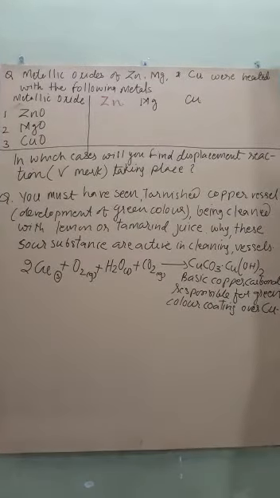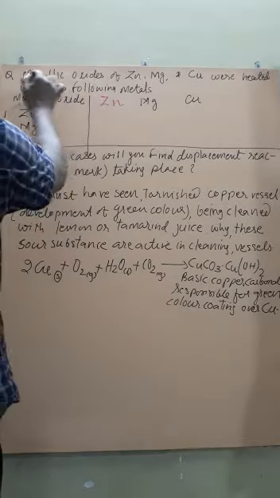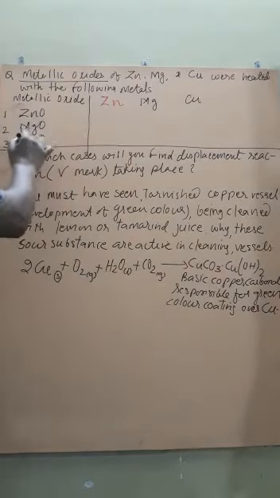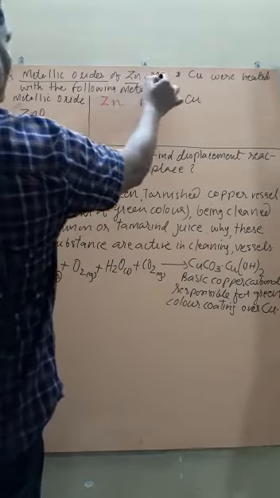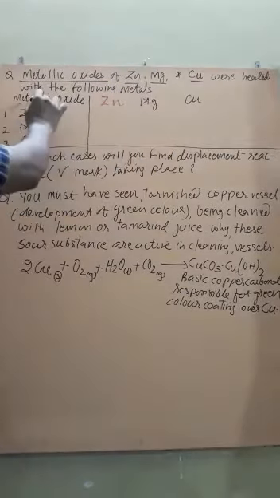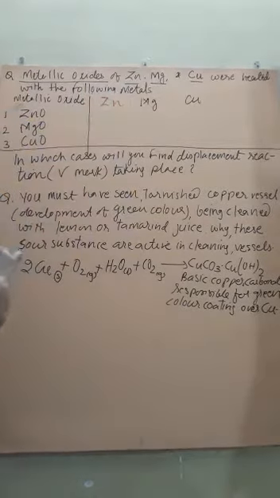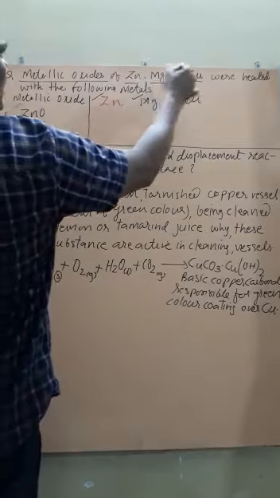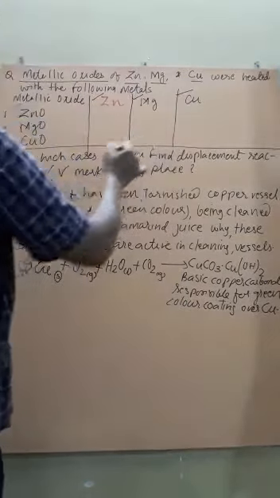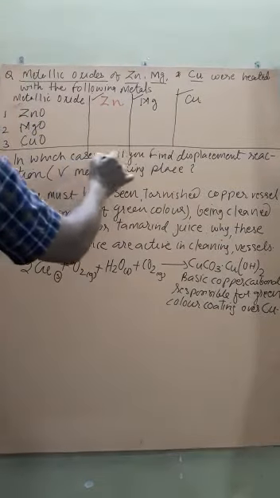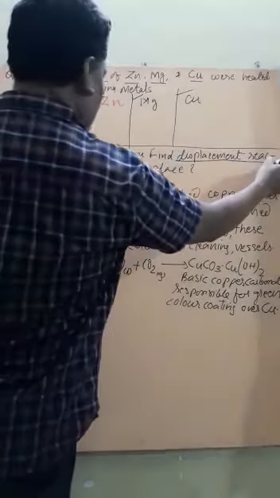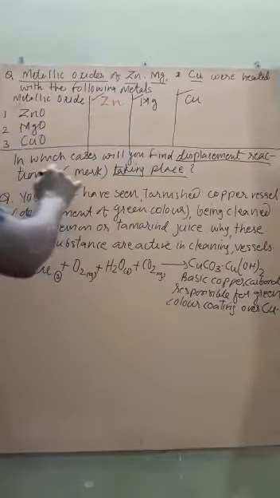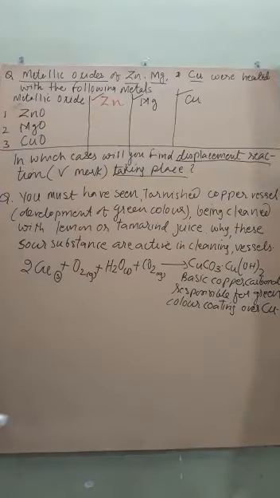Yes, student, I am picking some more questions from your NCERT. The question is about metallic oxides. Three metallic oxides of zinc, magnesium and copper were heated with the following metals: zinc metal, magnesium metal and copper metal, separately. In which case will you find a displacement reaction taking place? You have to tick where the displacement reaction will take place.